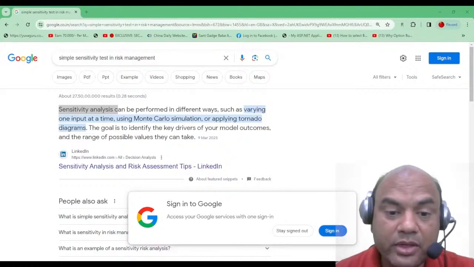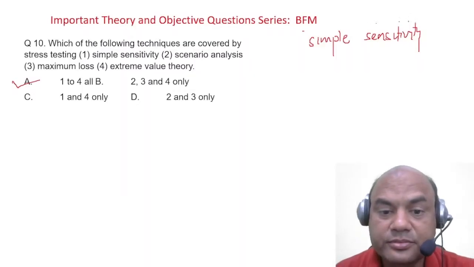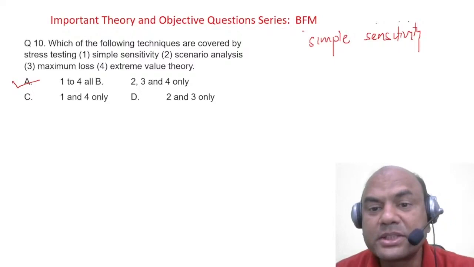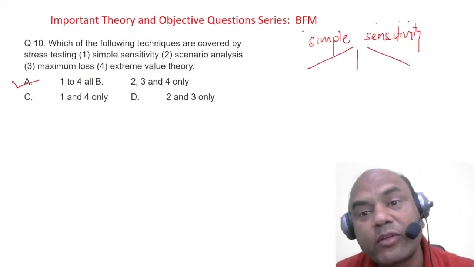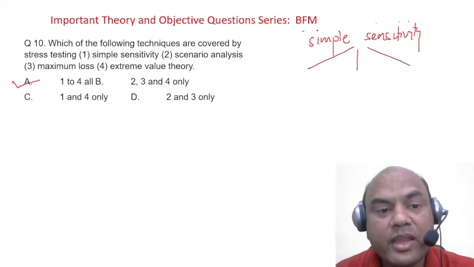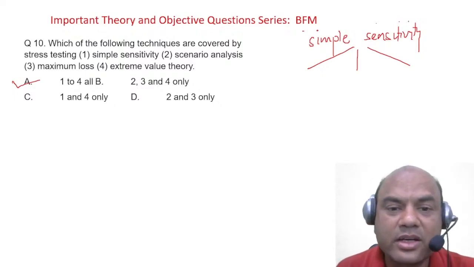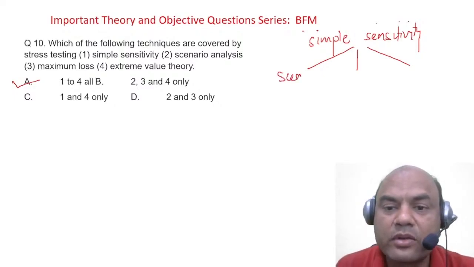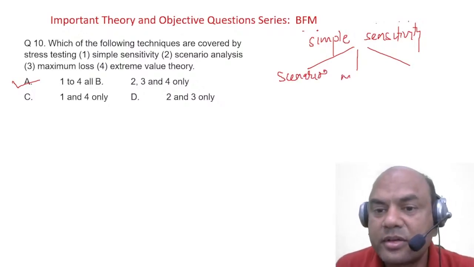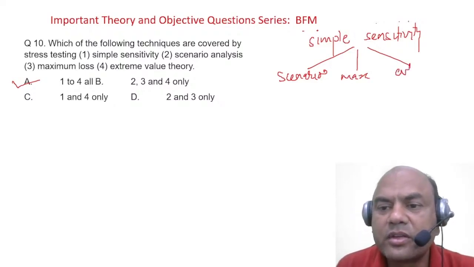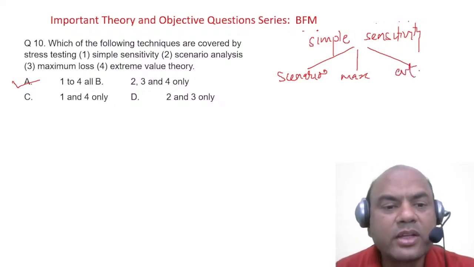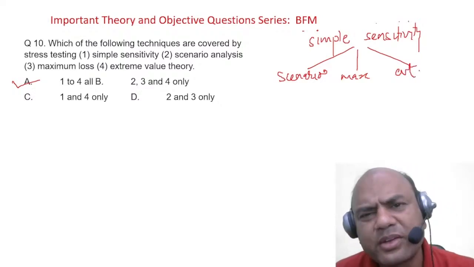Let me come back to the question again. Simple sensitivity, as I told, has various methods. These three are given over here, but it can have many methods. Scenario in Monte Carlo, or I can have maximum loss. I'll consider all of them and EVT also, extreme value theory. So the answer is 1 to 4 all. All of them are used.